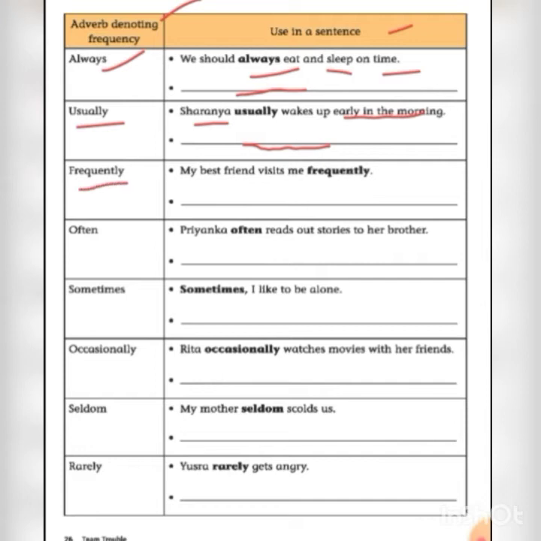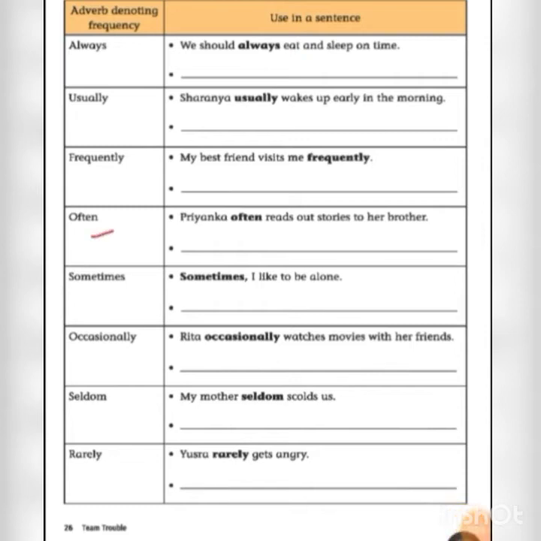Next, frequently. Frequently means regularly or habitually. So we will do the action regularly or habitually. Example sentence, my best friend visits me frequently. Here you should write your own example. Next, often. Often means frequently or many times. We will do the action many times. Example sentence, Priyanka often reads out stories to her brother. So Priyanka often reads out stories to her brother. Here you should write your own example.